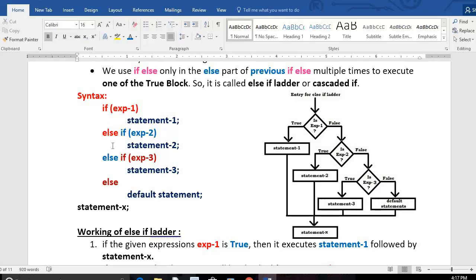Where is each if else used? It is used in the else part of the previous if else. We find one pattern here, like a ladder. In a ladder also, an equal gap will be there between the supports. That's why we call it a ladder. Here also we find one pattern: if else is used in the else part of the previous if else, again and again.